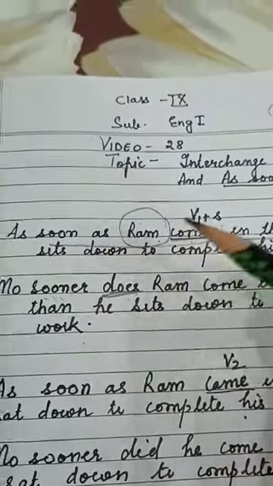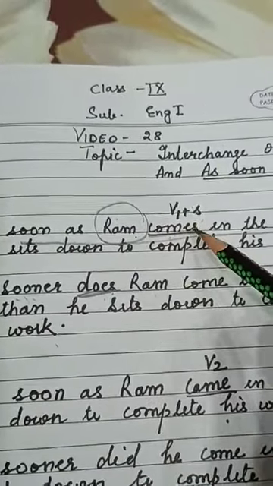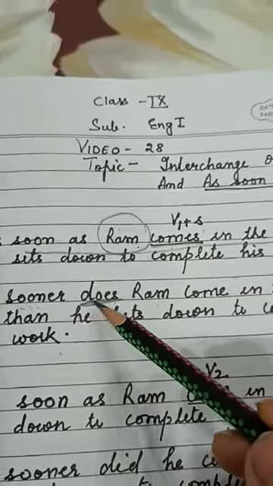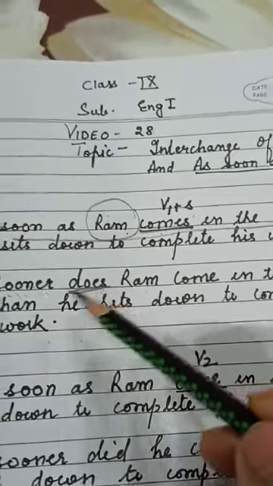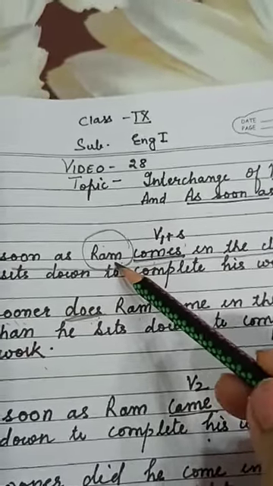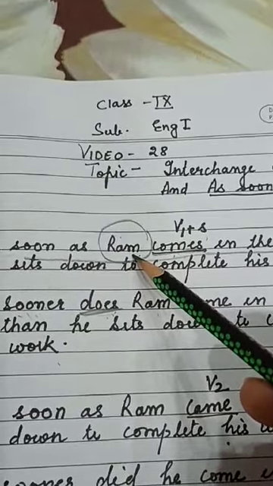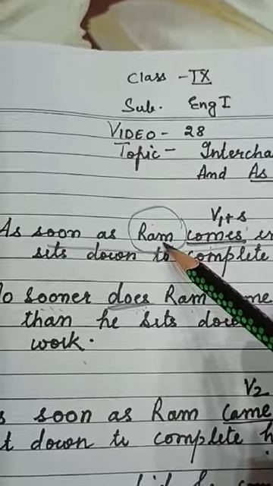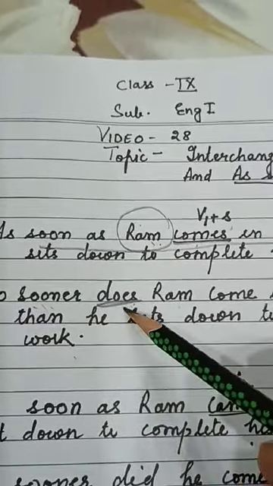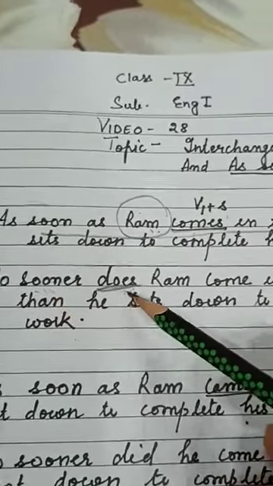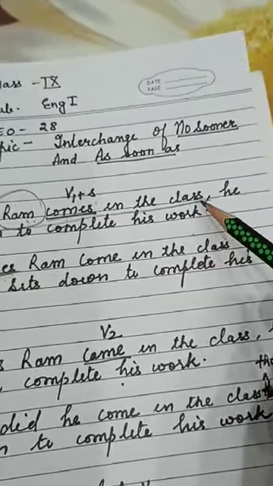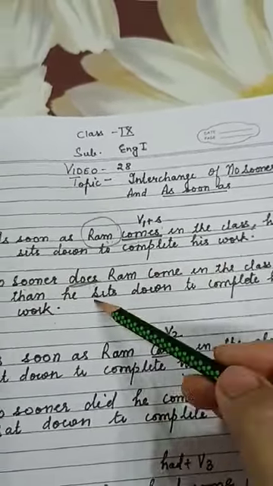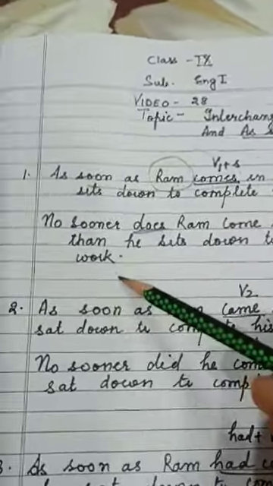Again I'm telling you, first thing is to pick the verb, see which tense is used here, then after no sooner place the helping verb. As the previous sentence is in simple present tense and the subject is singular, no sooner, helping verb, and then comes the subject. No sooner does Ram come in the class, in place of comma we have to use than, and the rest of the sentence will be the same: he sits down to complete his work.